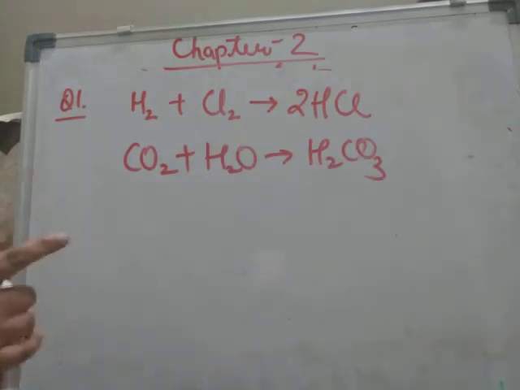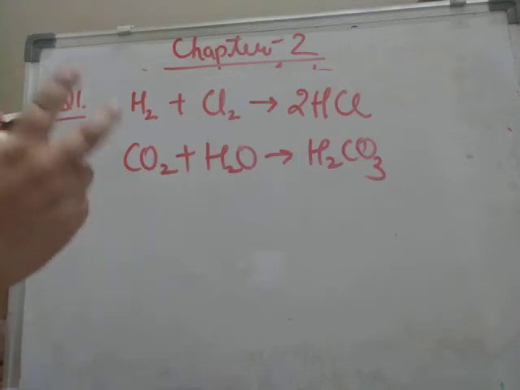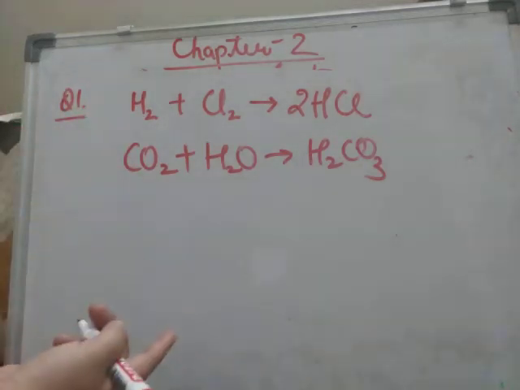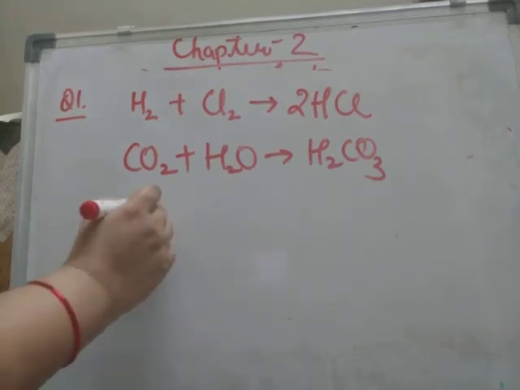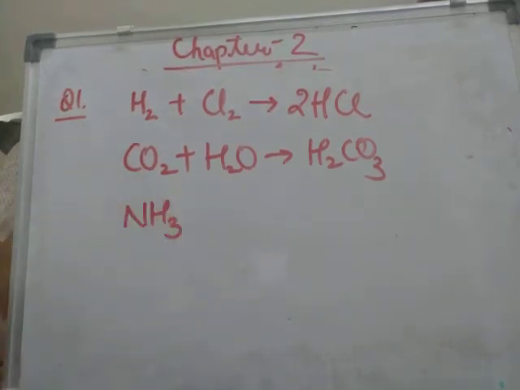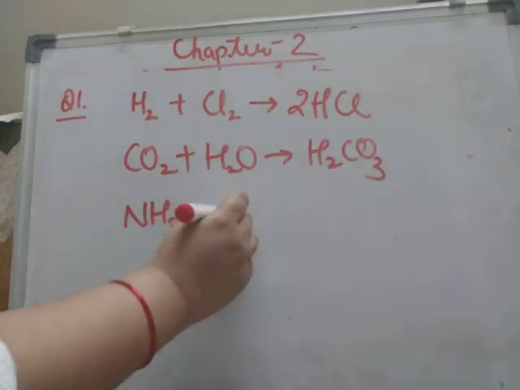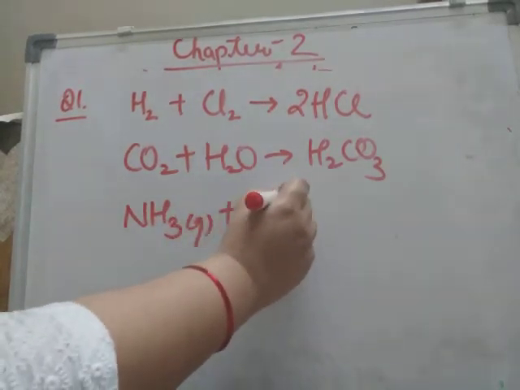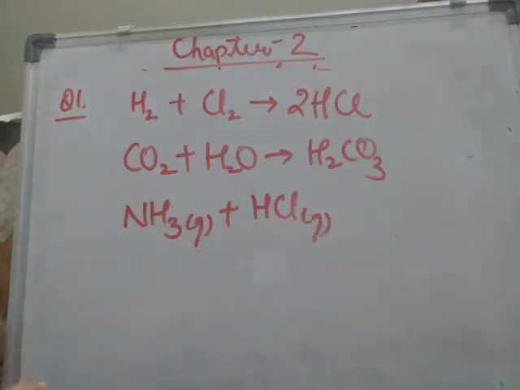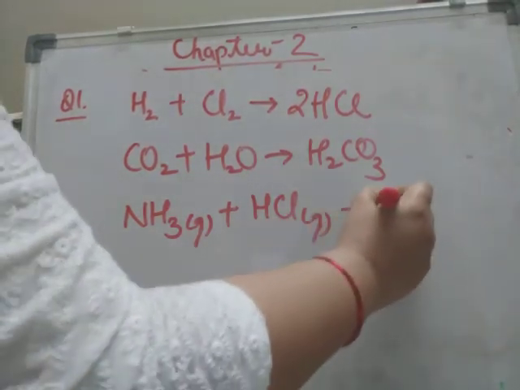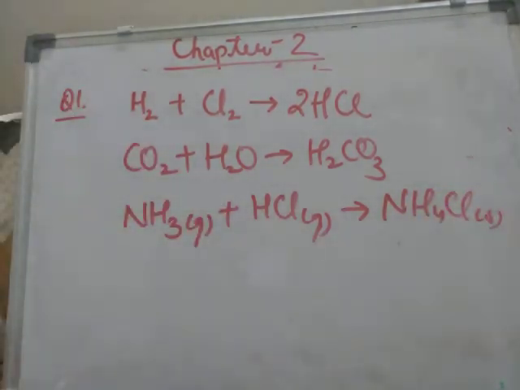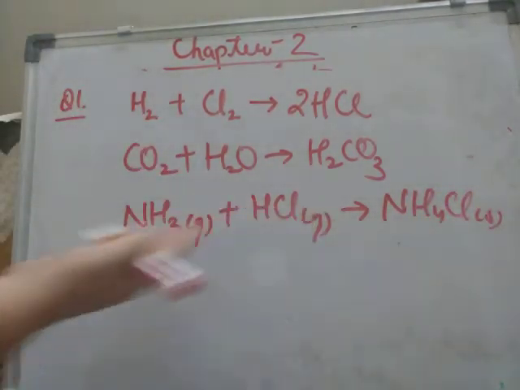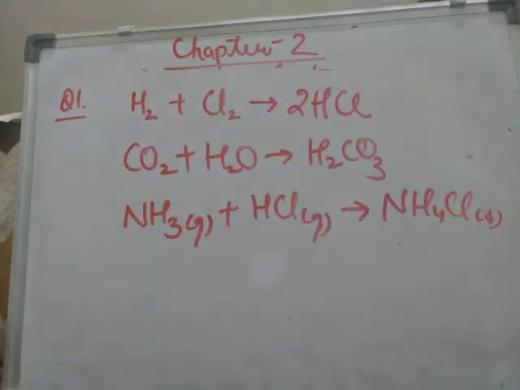So questions can be asked like this also. Two gases, one is basic and one is acidic. When these two gases combine, they will form a solid. It means the basic gas is ammonia. It will combine with the acidic gas, which is HCl, and upon combination they will form a solid, which is ammonium chloride. See, direct combination reactions are these. So you can be asked questions like this also.